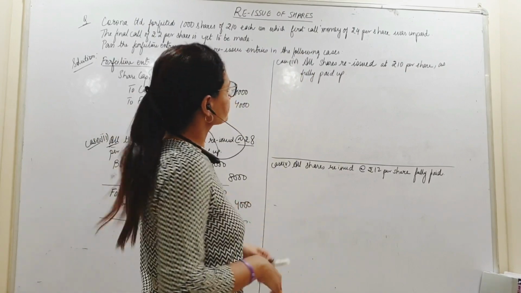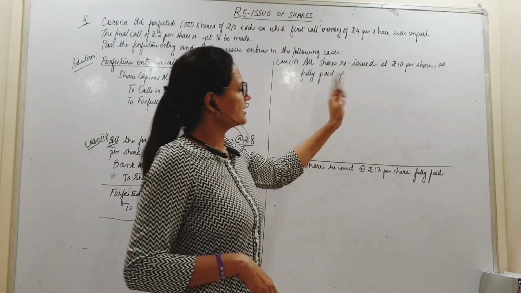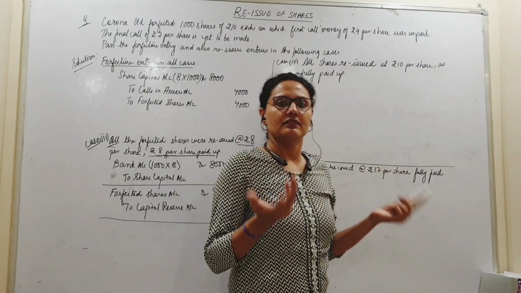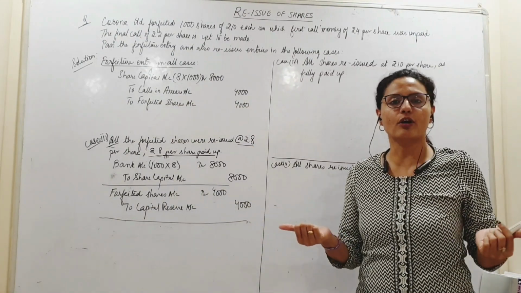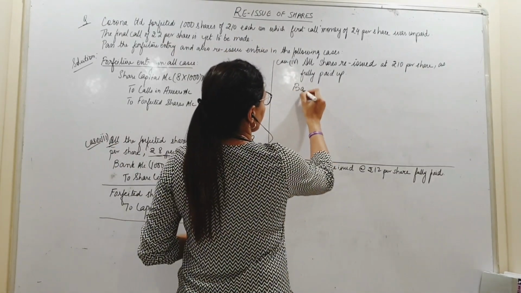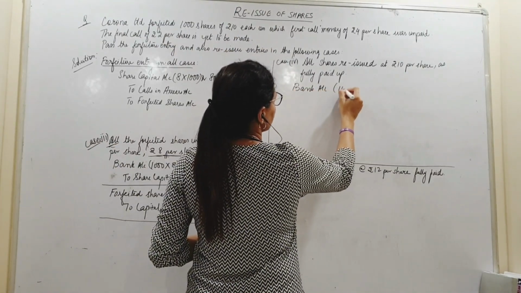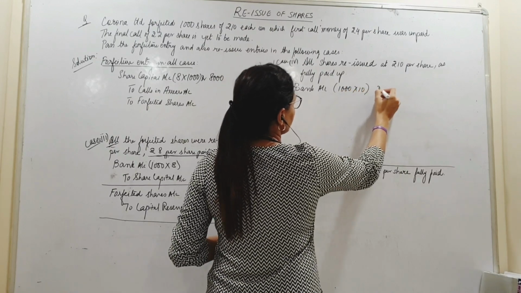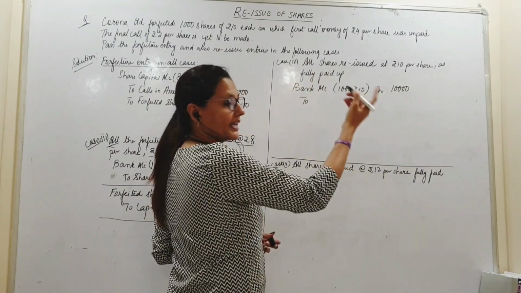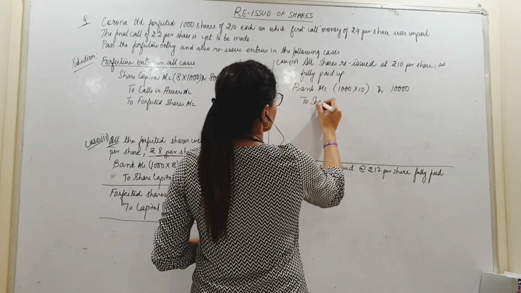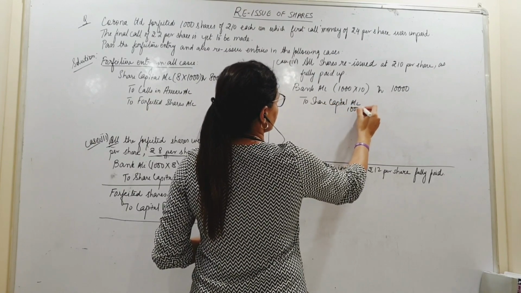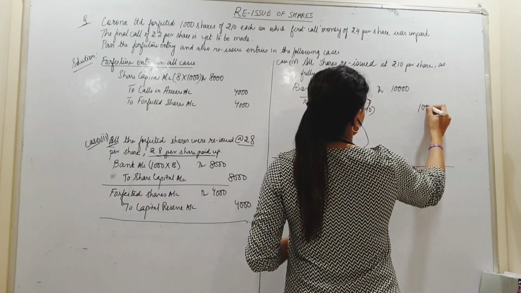And then you compare. So reissued at 10 per share fully paid. Fully paid मतलब 10 rupees considered, right? 10 का share 10 में बेचा. Again, no profit, no loss. Correct? So that entry becomes bank account debit 1000 into 10 because they are issued at 10 per share. So 10,000 I receive. I am not allowing any discount here. Neither am I making a profit. So share capital account will be credited with again the entire amount of 10,000.